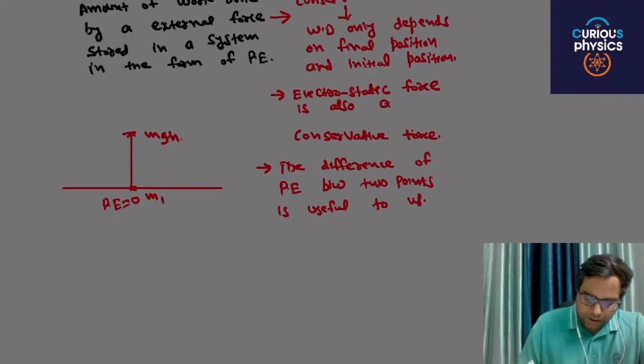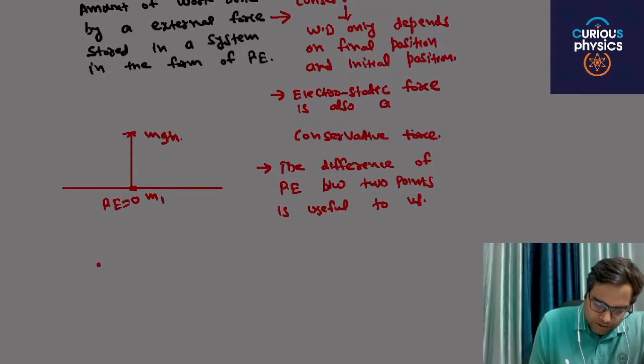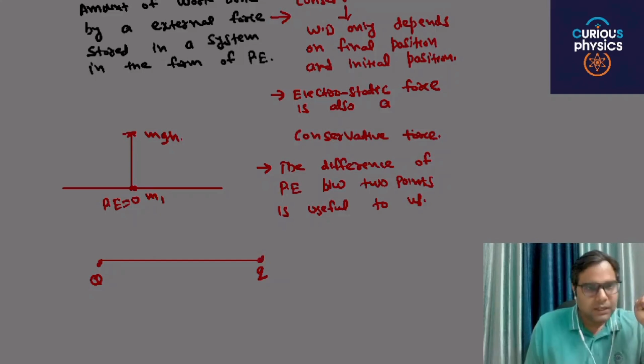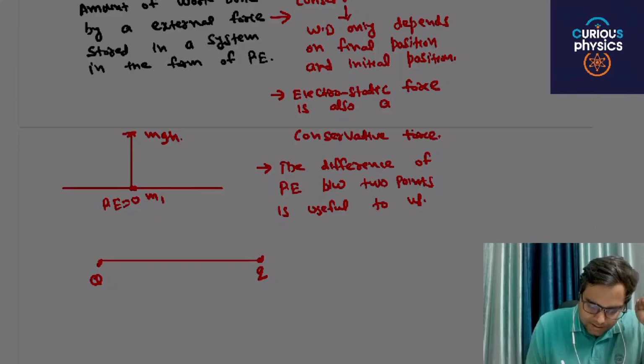And for example, you have two charges, one is charge Q and the other is charge q. One is capital and the other is small, and this is the initial condition. The distance is r2, and the final position is, let's say, r1.